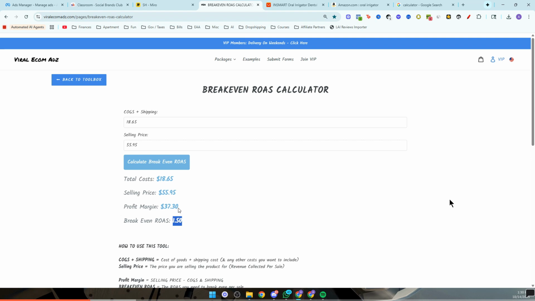The other important number to look at is the target CPA, right? What is your target CPA? All that is, is your cost per acquisition. How much does it cost to acquire a sale? You can see here, if our profit margin is $37.30, this is what our CPA is.